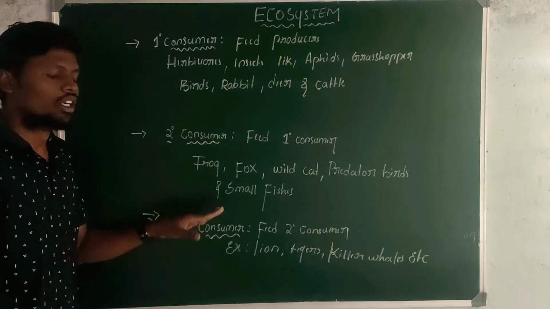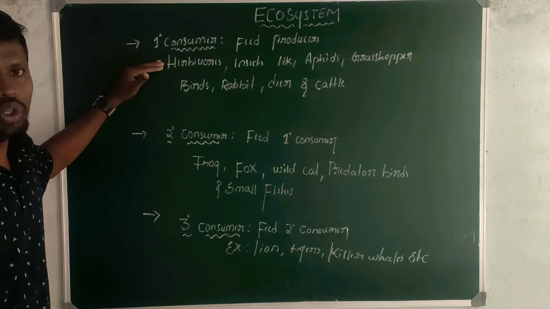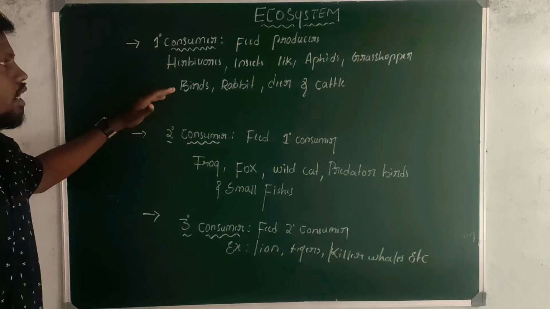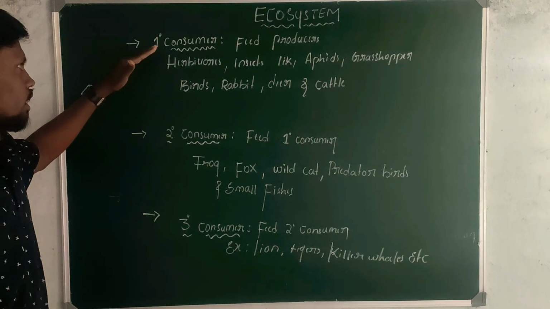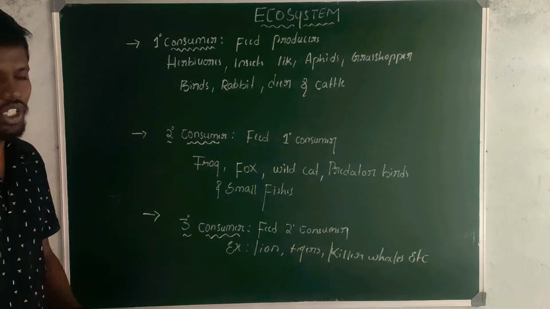This comes under tertiary consumer. It's about heterotrophic categories: primary consumer, secondary consumer, and tertiary consumer.